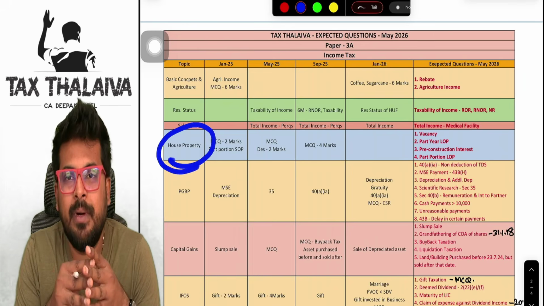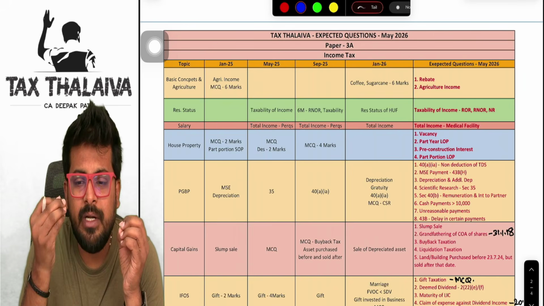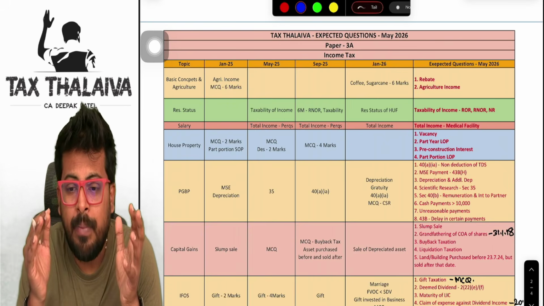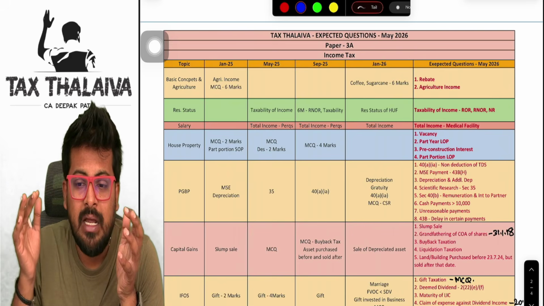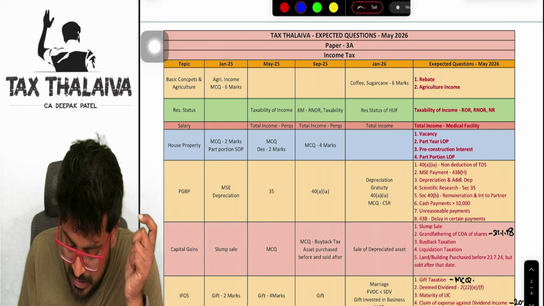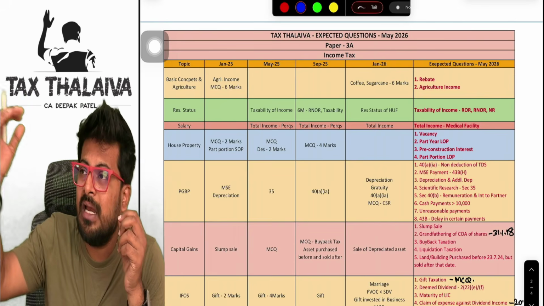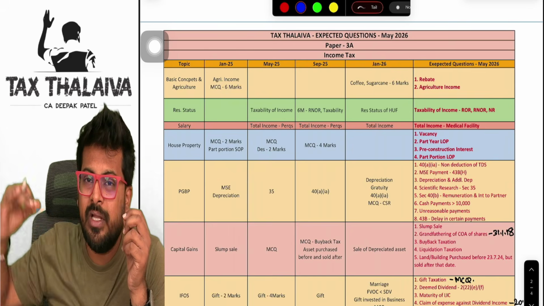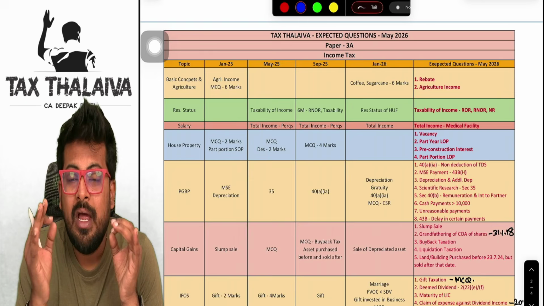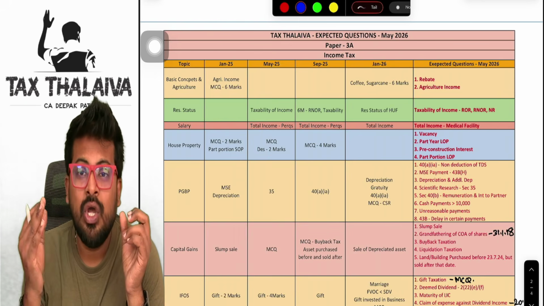Next, coming to house property. Guys, it has been quite a bit of time since we saw, in past years, part of the year let out and part of the year self-occupied, pre-construction period interest, and part portion let out, like two-thirds of the building is let out and one-third is self-occupied. These kinds of areas they may definitely test you on, as a part